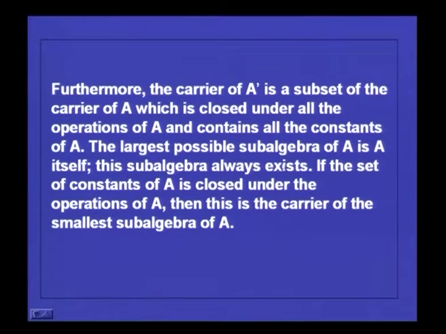The largest possible subalgebra of A is A itself. This subalgebra always exists, okay. If the set of constants of A is closed under the operations of A, then this is the carrier of the smallest subalgebra of A.